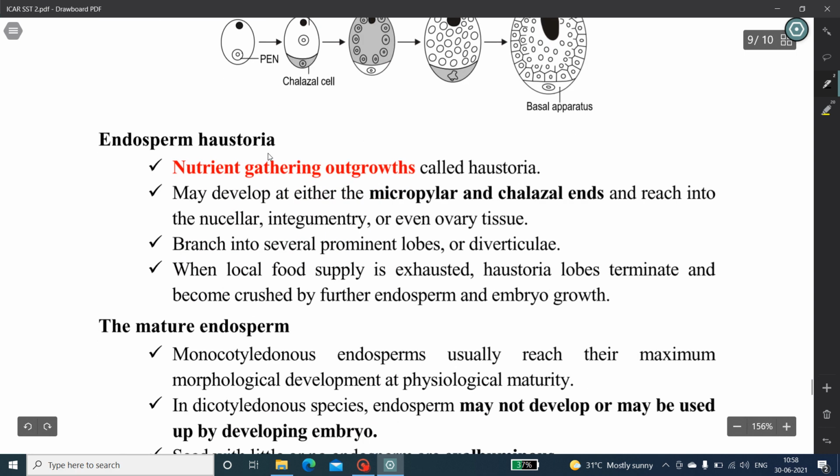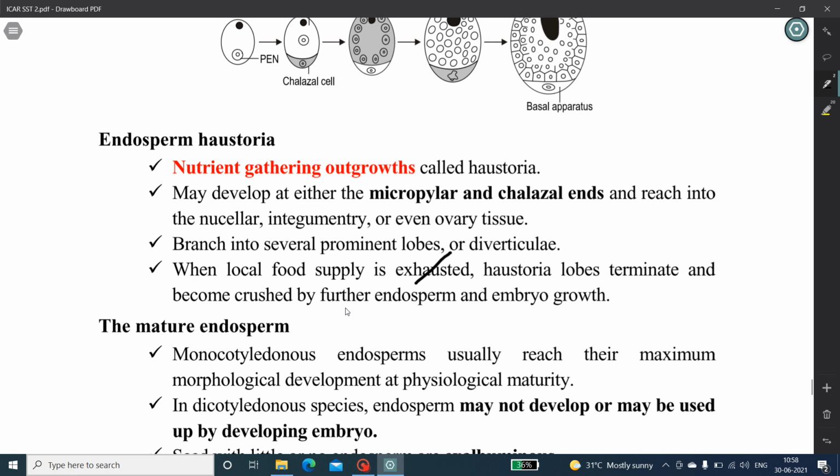The next one is endosperm haustoria. A remarkable feature of the developing endosperm is its capacity to take nutrients from the surrounding tissue for its own development. Nutrient-gathering outgrowths called haustoria may develop at either the micropylar or chalazal ends and reach into the nucellar, integumentary or even ovary tissue. Haustoria often branch into several prominent lobes or diverticula. When the local food supply is exhausted, haustorial lobes terminate and become crushed by further endosperm and embryo growth.